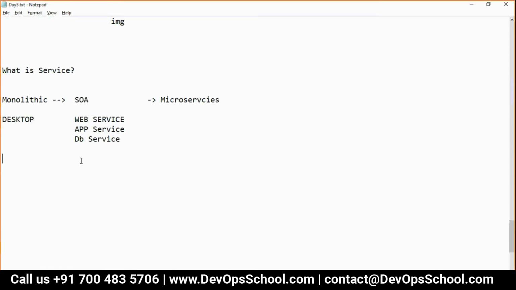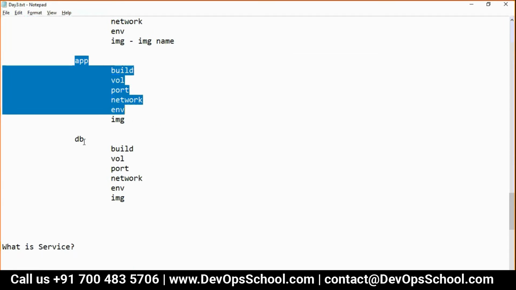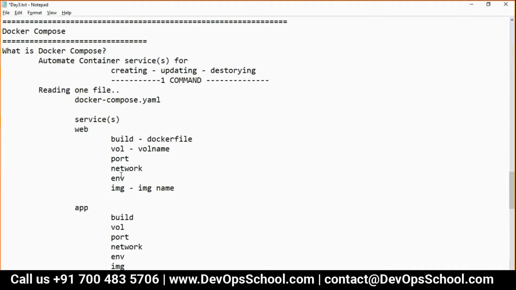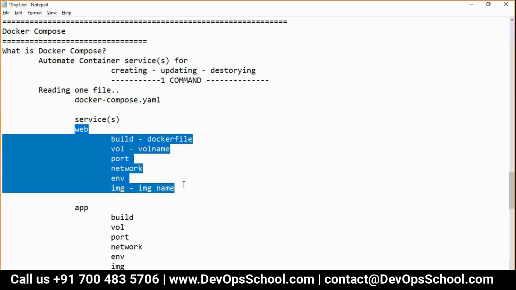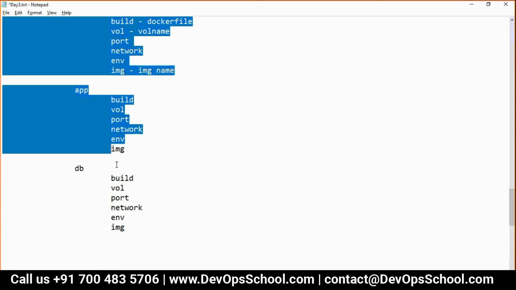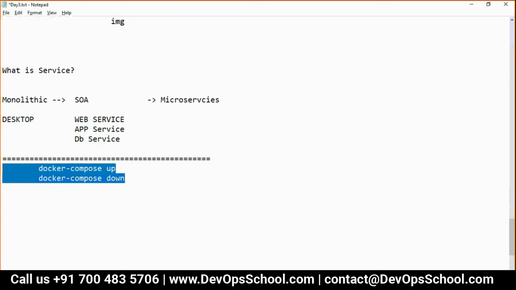After that, magic will start. One command for everything: docker compose up. Everything will be done. Docker compose down. Through Docker, you can do that for only one service at a time, but through Docker Compose, you can do all 3 services or 30 services in the YAML with one command. So do you find this interesting? Can I show you the demo?